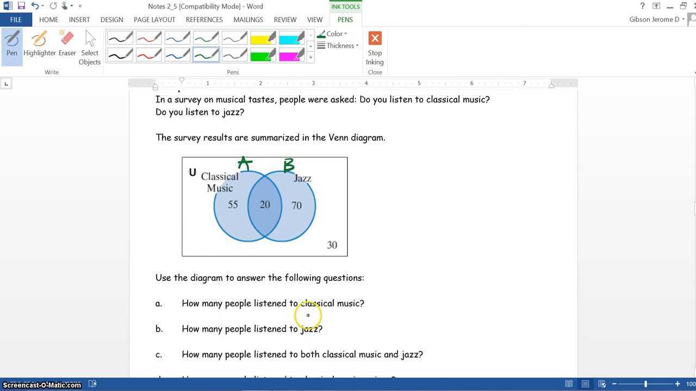How many people listen to classical music? Now this is classical music. All the people that listen to classical music is 75, because it'll be 55 plus this 20. It says how many people listen to jazz? It'll be 70 plus 20, which is 90. Now, how many people listen to both classical music and jazz? That would be 20.